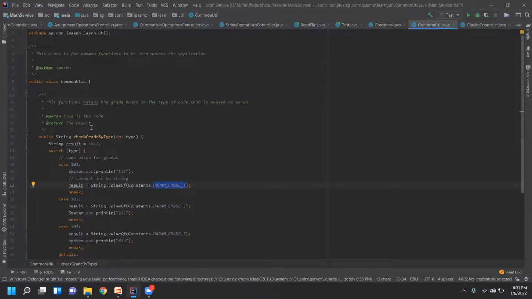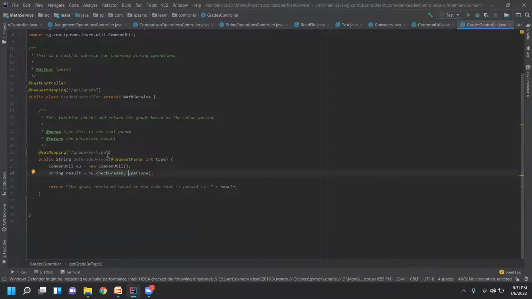Now that's it. The function is written and declared, then we created an instance in the controller, and using the object we are calling that function, and we got the result here. And this result we will format in a proper way here. Okay, so the grade retrieved based on the code that is passed is... So based on that we'll get the result here. Okay, fine. Now let's start this.